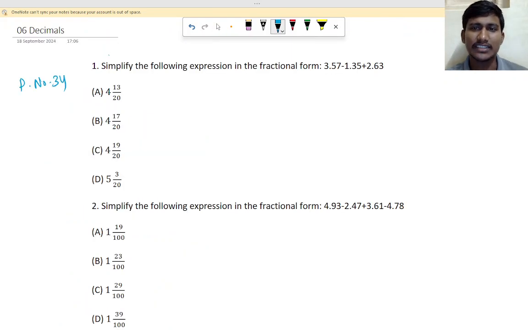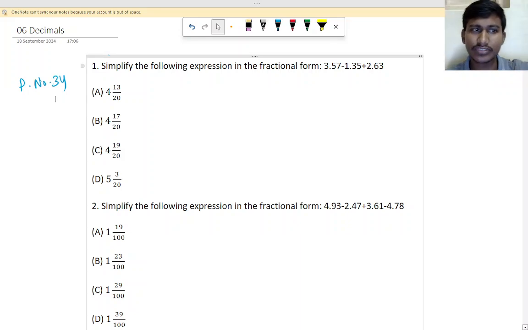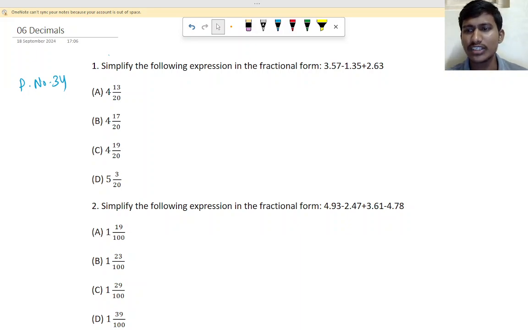Okay, so see here, first question, second question is there, right? So which should I do? Should I do first one or second one? Tell me. Both are same only. Okay. So first and second, I will do second one. Second one is a little difficult. I will do the second one.